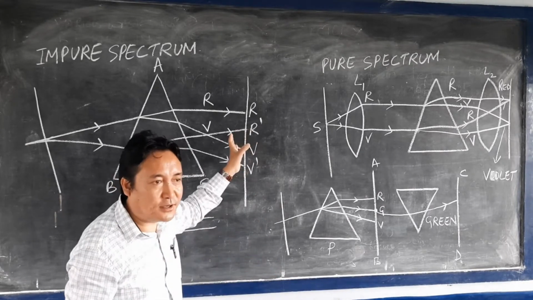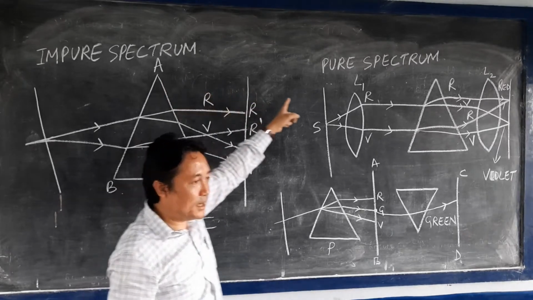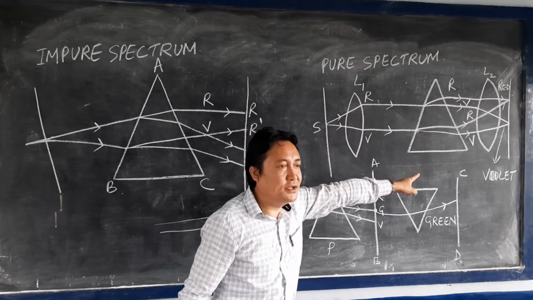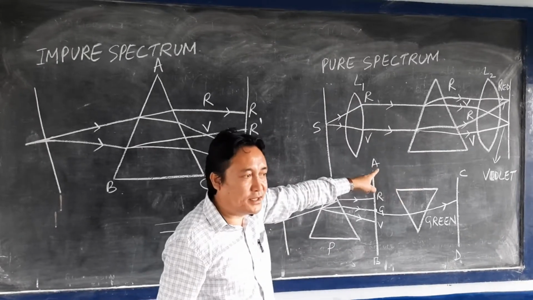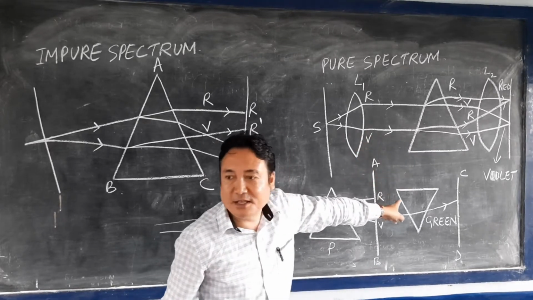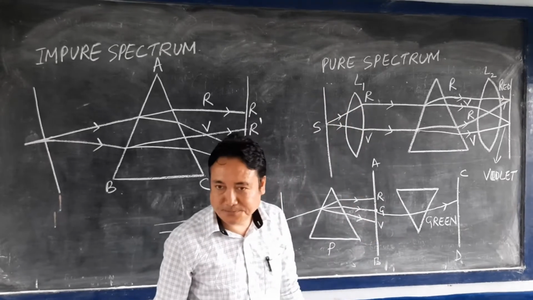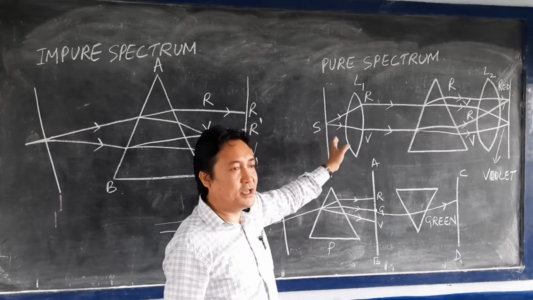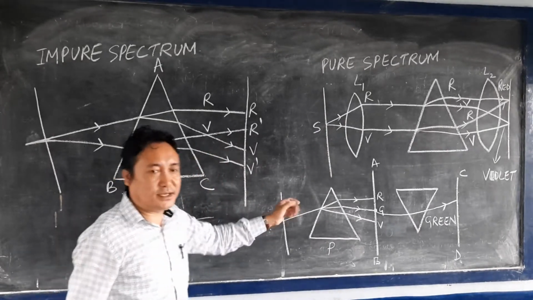So they do not follow a definite path in an impure spectrum. Whereas in the pure spectrum, the rays of light follow a definite path. They have well-defined boundaries, and the light rays do not overlap with each other. So they are known as the pure spectrum. Is it clear? So this is about the impure and the pure spectrum. So the next point.